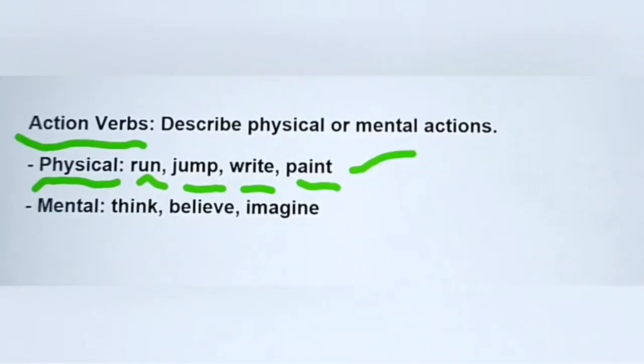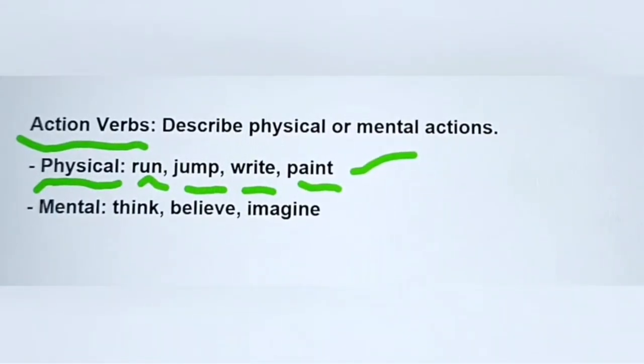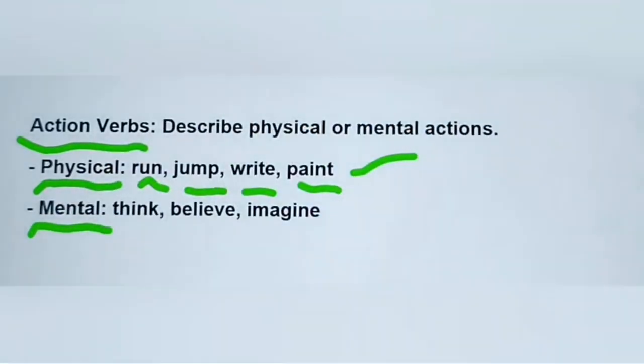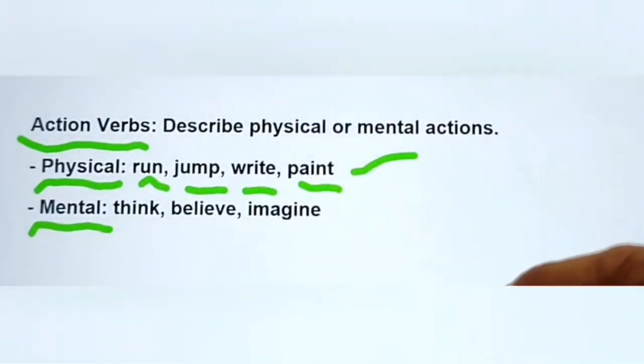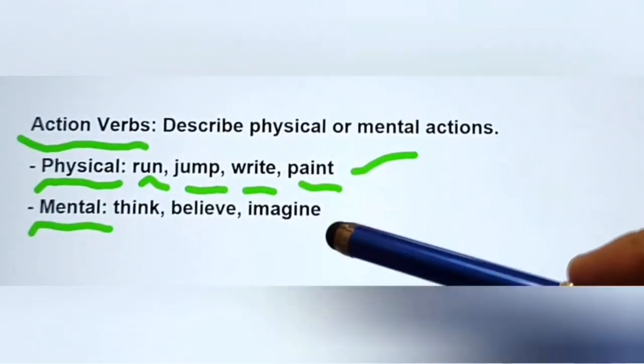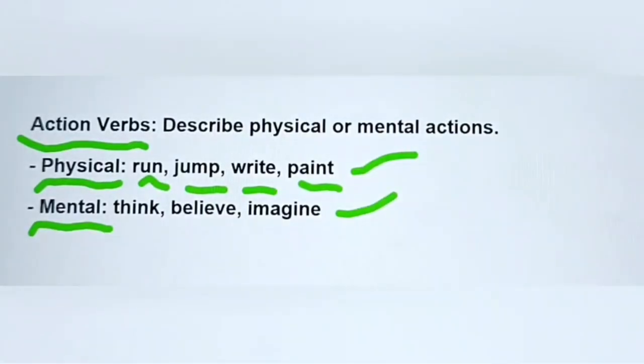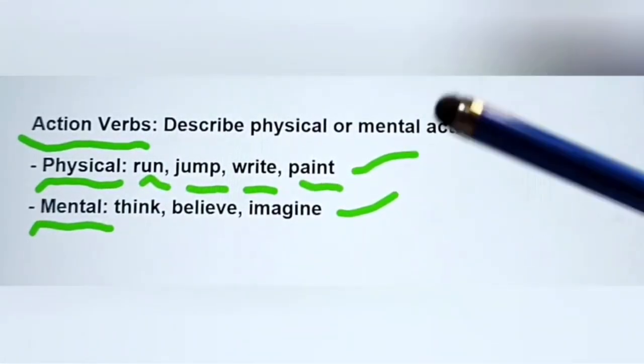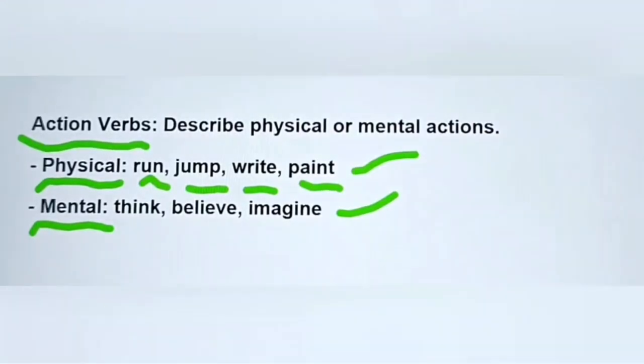This comes in physical action. On the other hand, we have mental action. For example, think, believe, imagine. These are examples of mental action verbs, and run, jump, write, and paint are examples of physical action verbs.